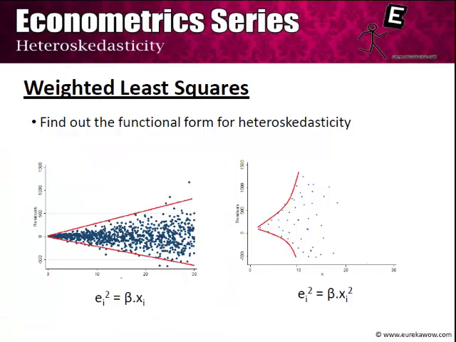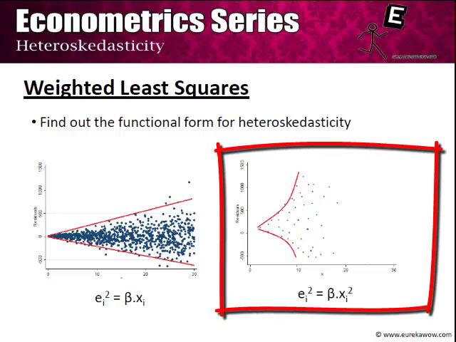On the diagram, we plot the squares of residuals on the y-axis and xi on the x-axis. The left hand panel refers to a case wherein ei square is proportional to xi, and the right hand side panel takes the case wherein ei square is proportional to xi squared.